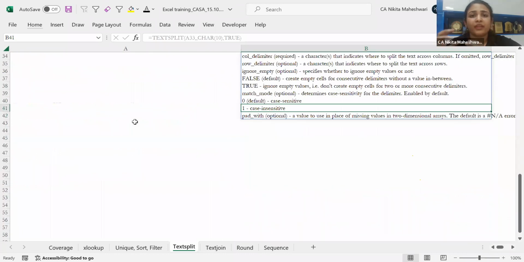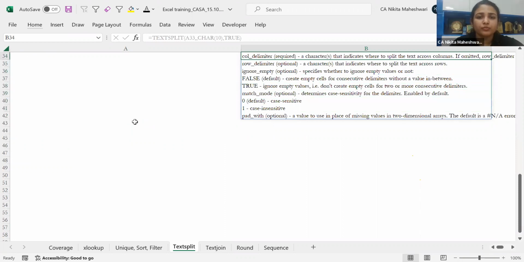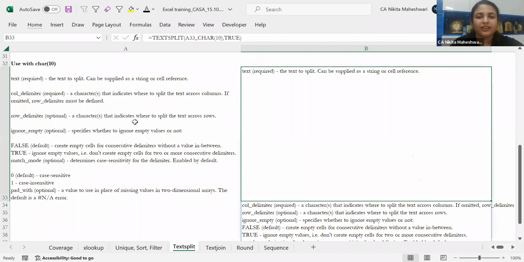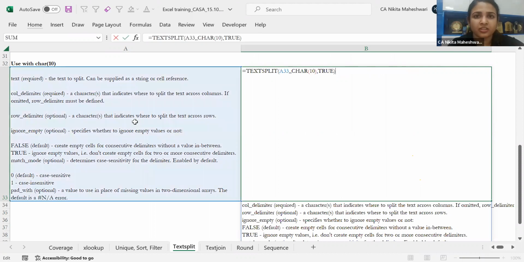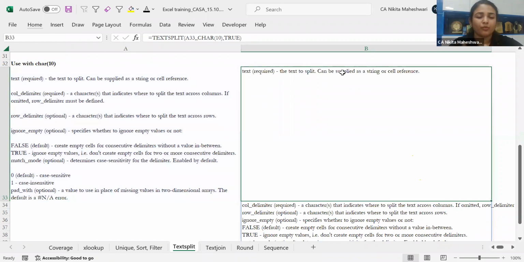So whenever you're copying data from Word, some net file, something where the data is not in ideal format and you want to split it into multiple cells based on Alt Enter or based on that line break, you can just select this particular TEXTSPLIT formula, do this CHAR(10), something you have to learn, and then just select that you want to ignore empty cells. It will split into whatever desirable things you want, and then you can play around, you can do your formatting and everything.